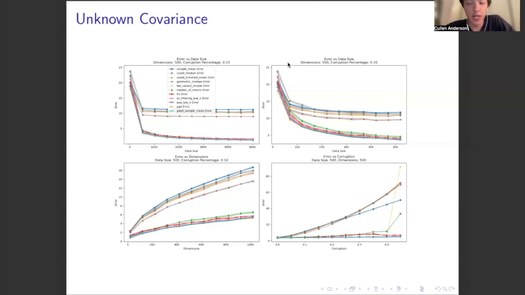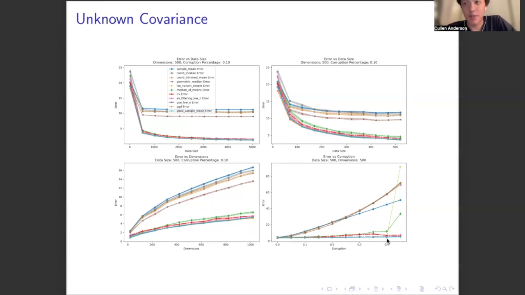So now this shows the plots using that inlier distribution and outlier distribution, and we find very similar results despite using this very simple heuristic to adapt eigenvalue filtering and quantum entropy scoring. While we do see some variance on the simpler methods. One thing of note here is that Lee Valiant actually does much better here. You'll notice that it's actually blended in to these lines that all nearly match optimal sample error. The only time you'll see it perform worse is after 0.4 corruption and it seemingly spikes.